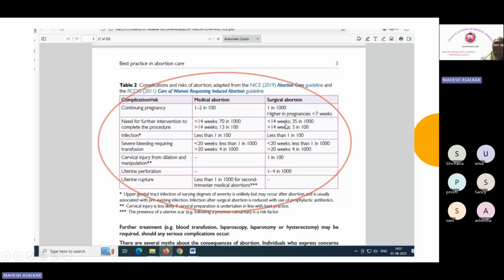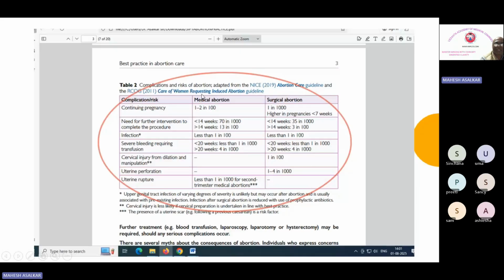While in surgical intervention below 14, it is around 3.5%. Okay, half of this, in surgical intervention, or 35 per 1000, and above 14 it is 3%. Okay, infection rate is less than 1% in both. Okay, severe bleeding requiring transfusion less than 20 weeks, it is less than 1 per 1000. More than 20 weeks, it is 4 per 1000.